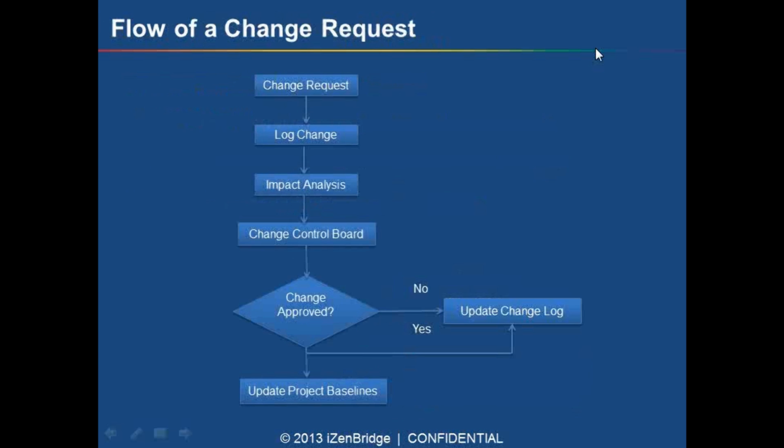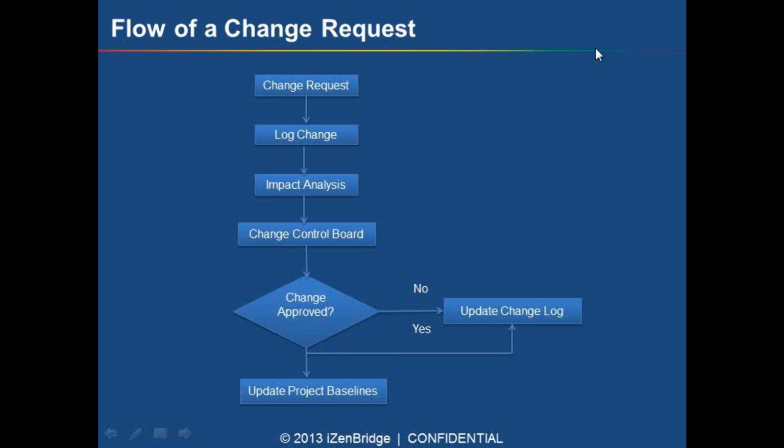Okay, now we know what a change request is. I told you there can be n number of sources for change requests. So what is the flow for a change request? Now, someone proposes a change in your project, and it may be that you, as a project manager, have identified a change.